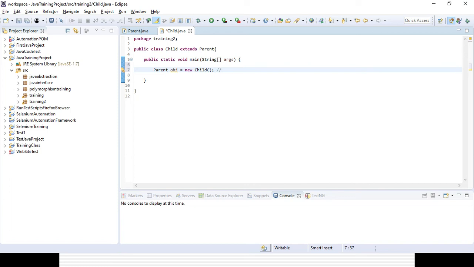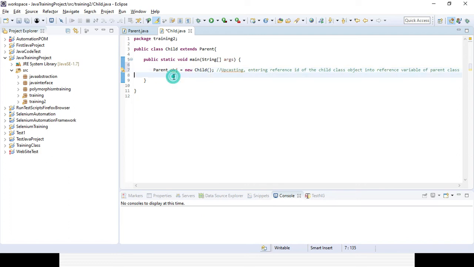So this is called upcasting, where we are entering the reference ID of the child class object into the reference variable of the parent class. That is the reason it is called upcasting.